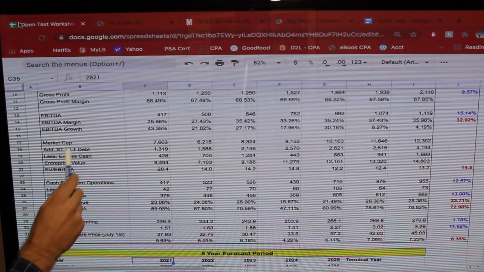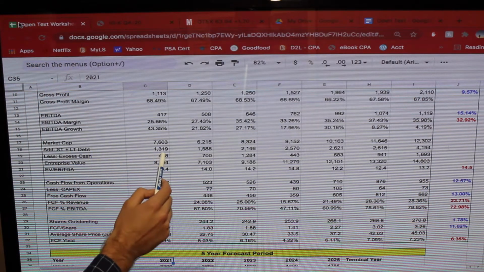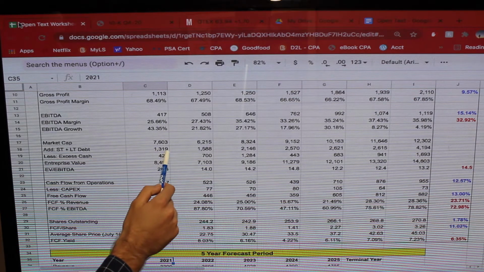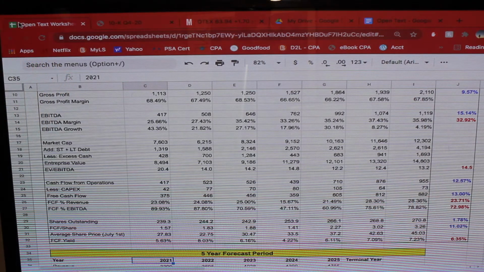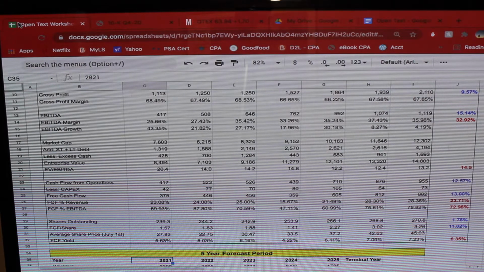Another thing to point out is their debt has actually gone up quite a bit. About 1.3 billion in 2014, and if we fast forward to 2020, about 4.2 billion. So they are kind of erratic in how they manage it: one year there may be a large issuance of debt, and then next year maybe a large repayment of debt. So that's one thing to keep in mind with this business.